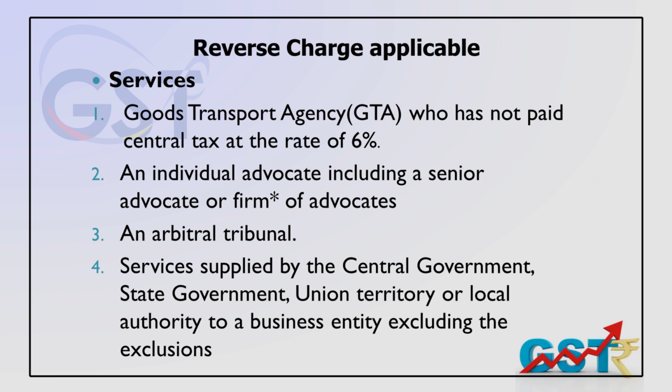That means a business entity or company that engages the GTA, the transporter, need not pay any GST. The person who has engaged the transporter needs to pay the GST under the reverse charge mechanism.